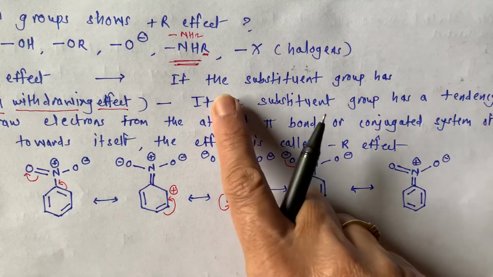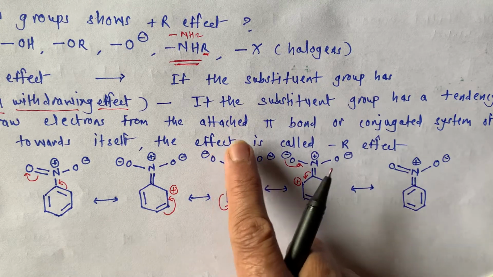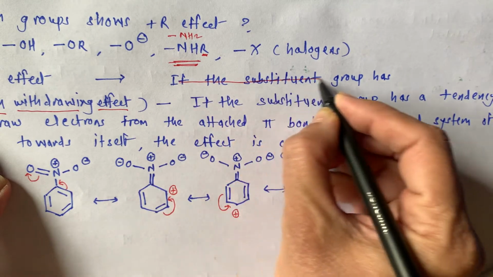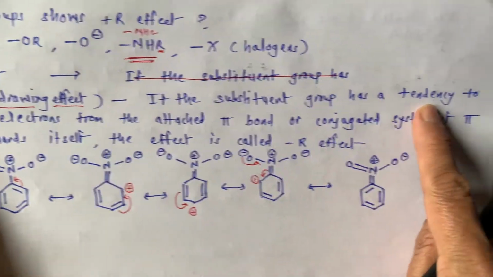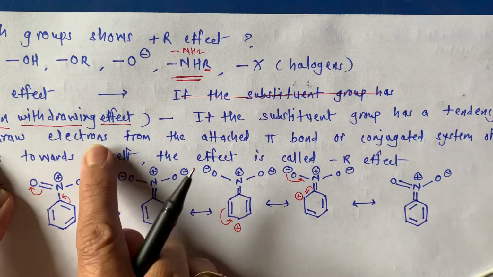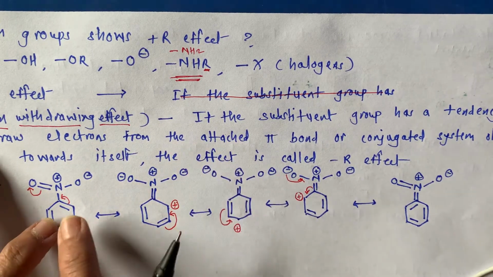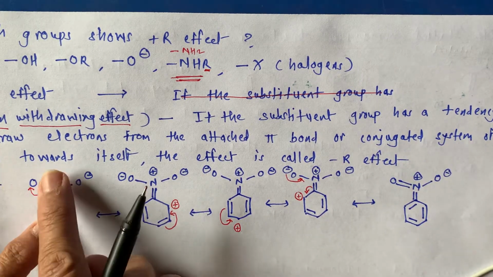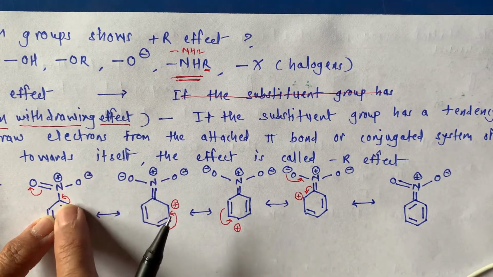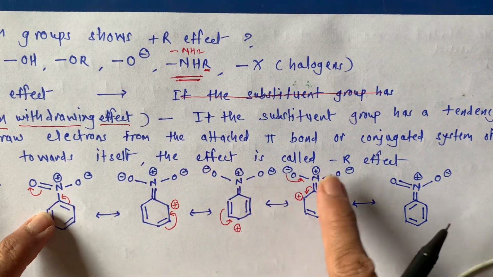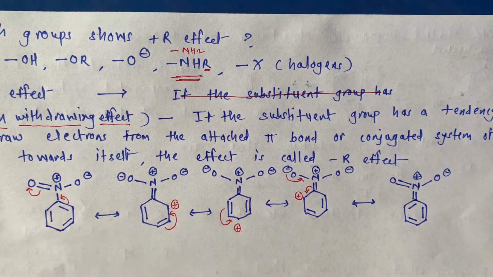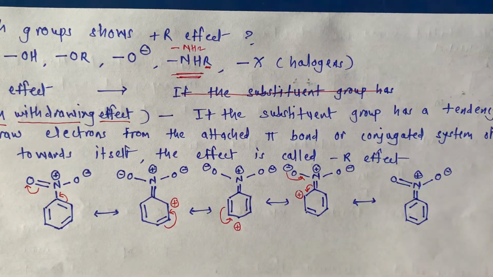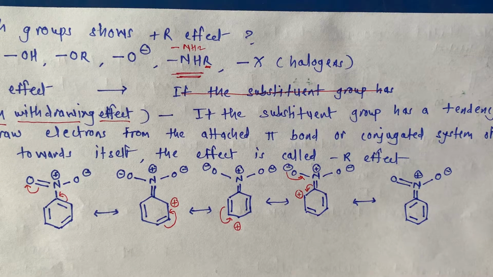See the statement. If the substituent group has a tendency to withdraw electrons from the attached pi bonds or conjugated system of pi bonds towards itself, the effect is called minus R effect. Okay. So what is that minus R effect?